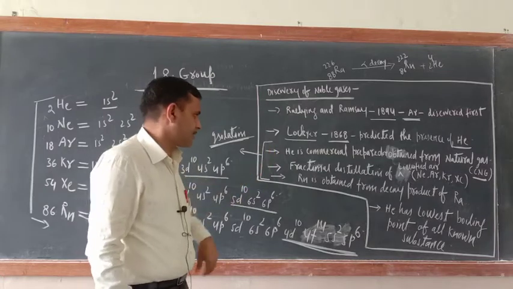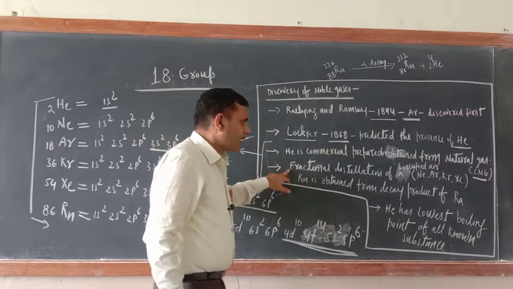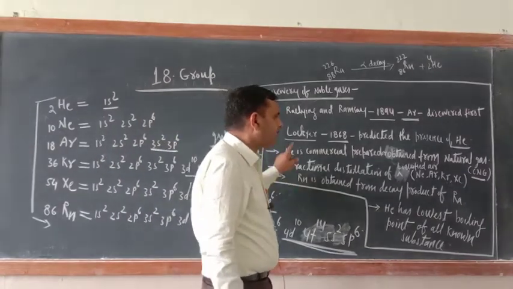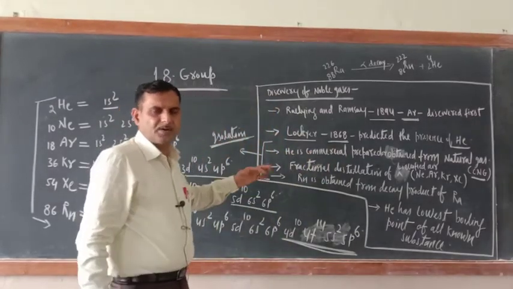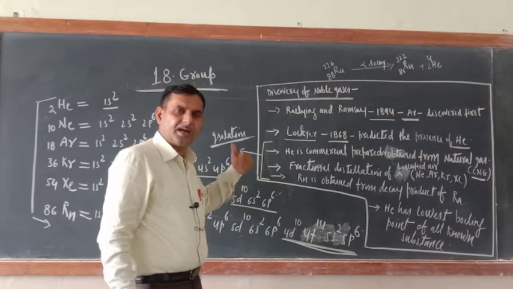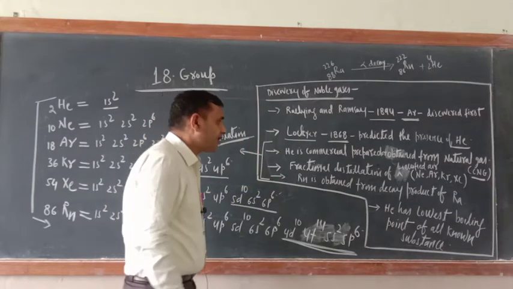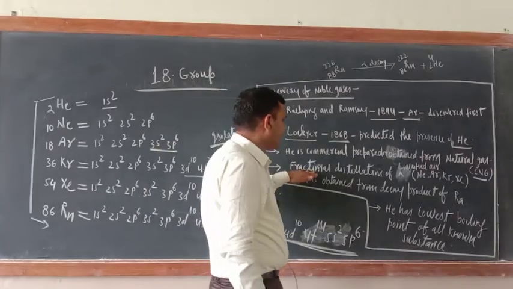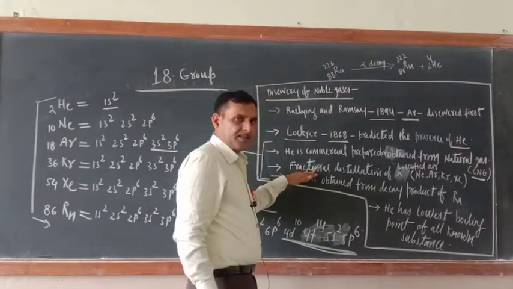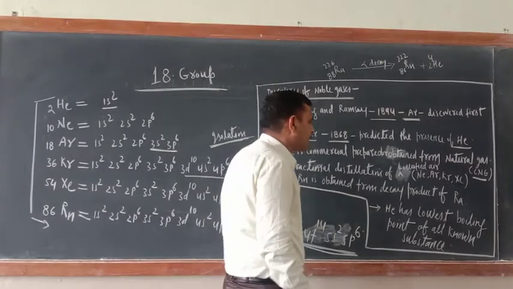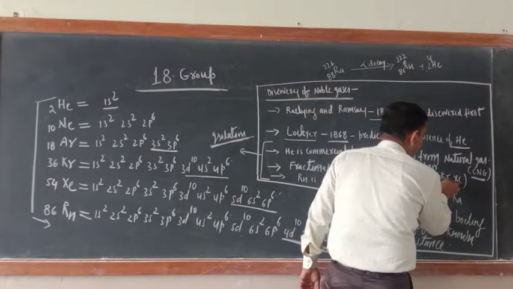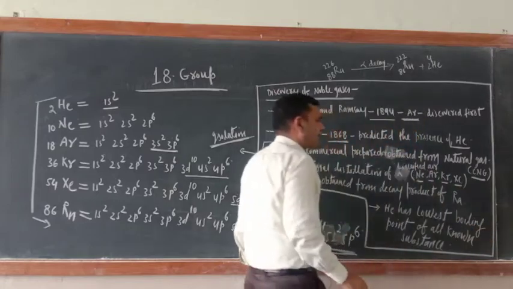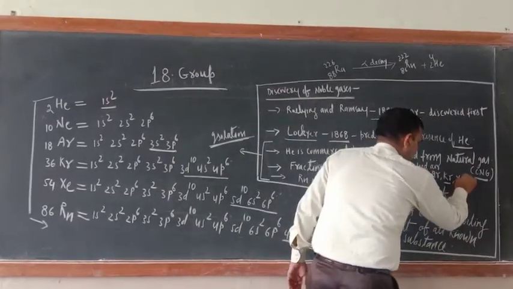Now, fractional distillation of liquefied air. Air is there or not? So first air should be liquefied, and whatever components are there in liquefied air, they can be separated by the method of fractional distillation. So through fractional distillation, neon, argon, krypton and xenon can be obtained.